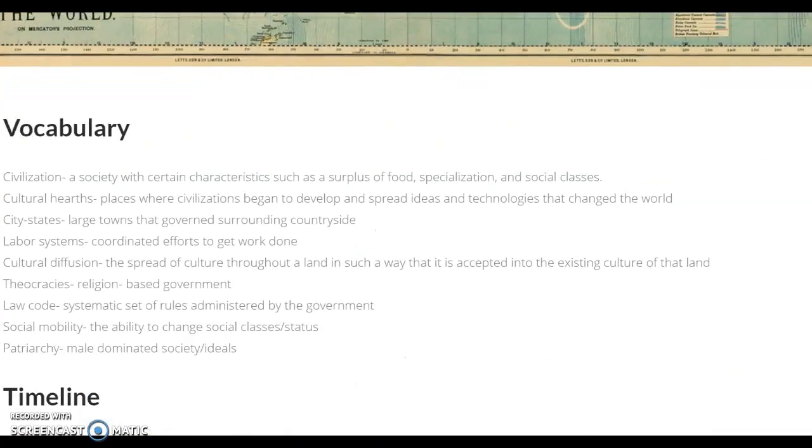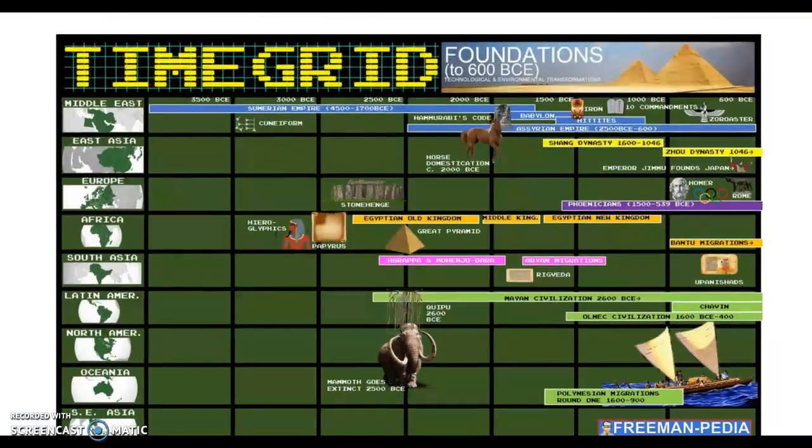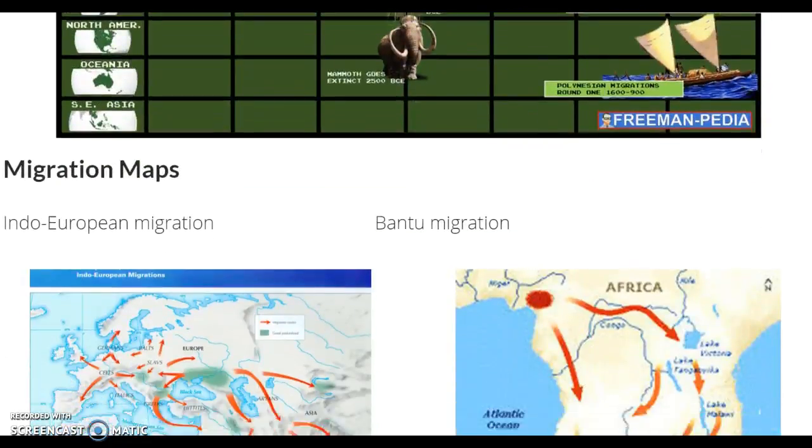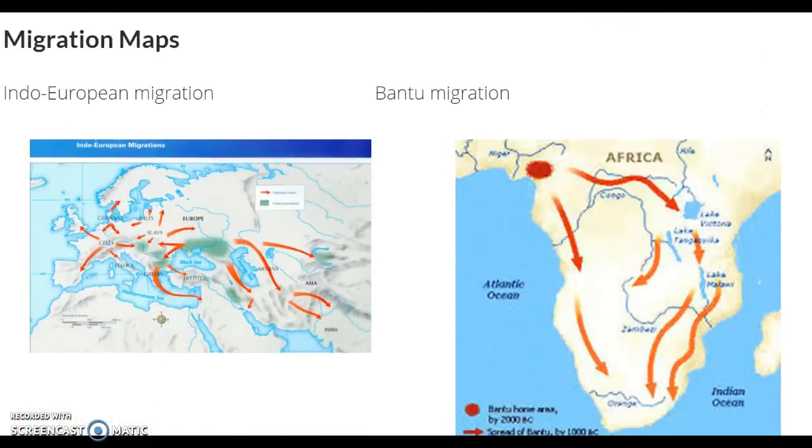These are some vocabulary that you need to know to understand this: civilization, cultural hearths, city-states, labor systems, cultural diffusion, theocracies, law codes, social mobility, and the patriarchy. This is a timeline about the different societies that were developed because of agriculture. And these are the maps of migrations. Basically, people moved from where they started for some reason, and they moved to another place and diffused culture.